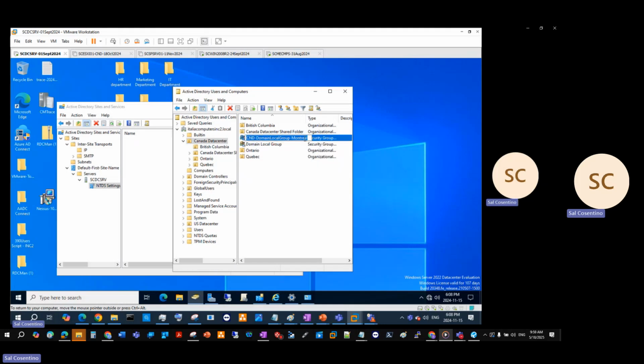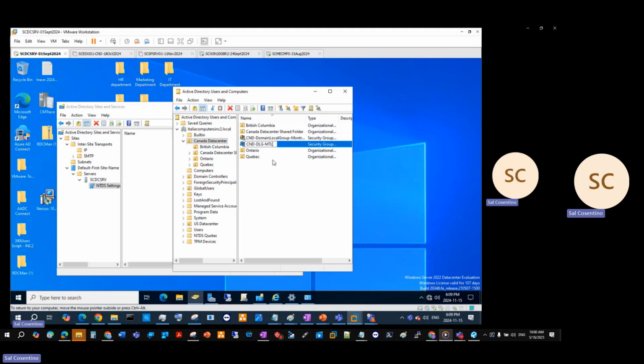I also like to shorten this domain local group, and we'll call it DLG, just so that I know what it is. We can also do this as well. We can call this CMD. We can call it DLG. DLG, we know that stands for domain local group. And then we could call it Montreal, so Montreal, MTL. There you go. So making it consistent, making it easy, that way we know what each group is and what they do and what it's not for.